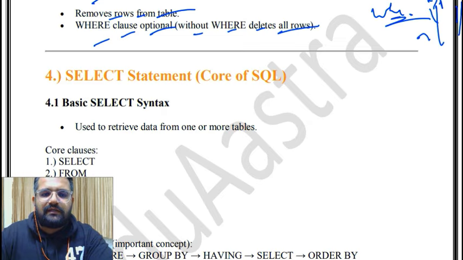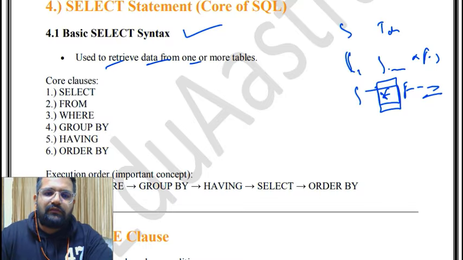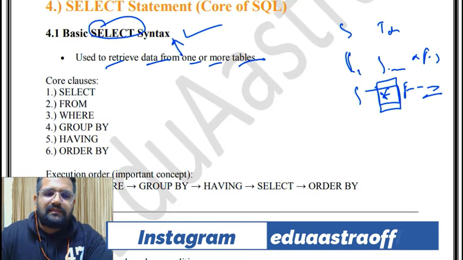Then the select statement, the core of SQL, very important. As I said, select something, for example a table name, and select employee name from whatever the table's name is, and select star from table name. Star is for everything, selecting everything. Then select is used to retrieve data from one or more tables. The core clauses are select, from, where, group by, having and order by.